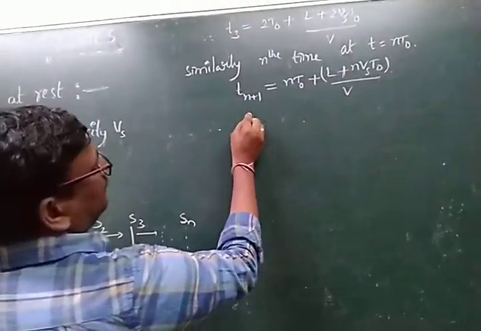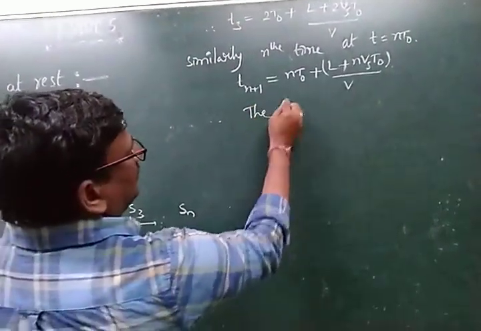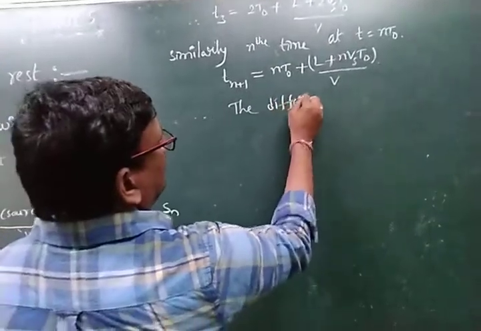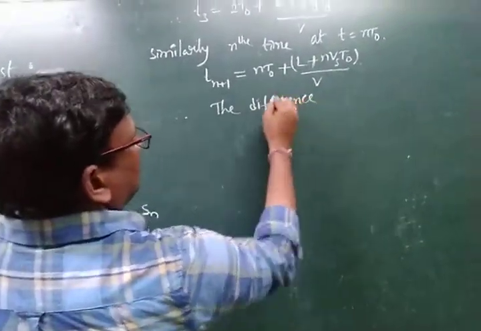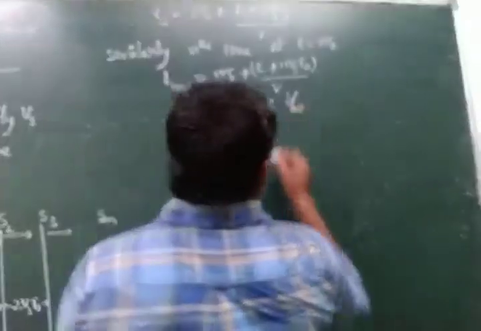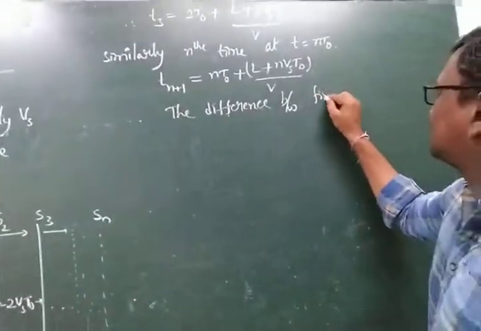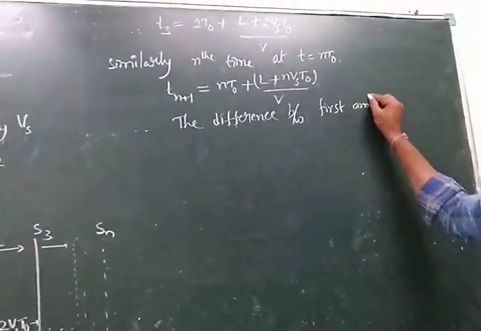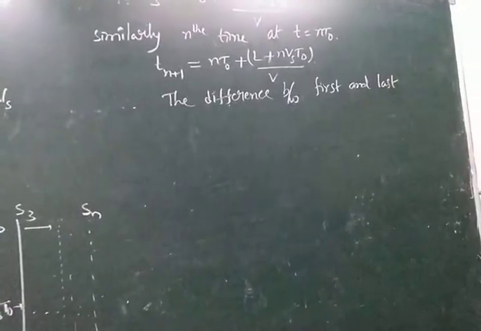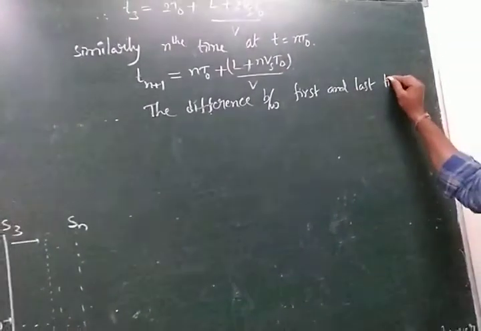Therefore, the difference between the first and last time intervals.